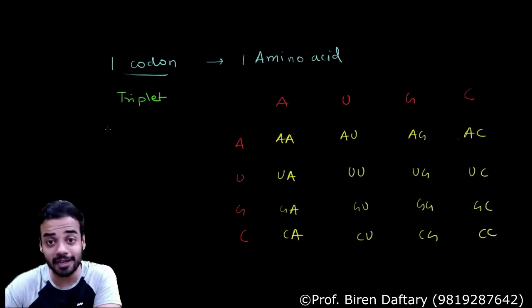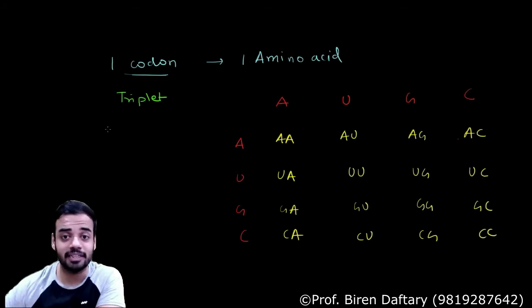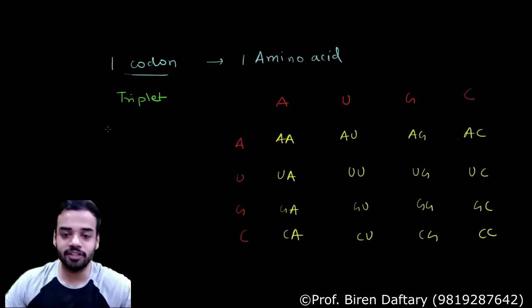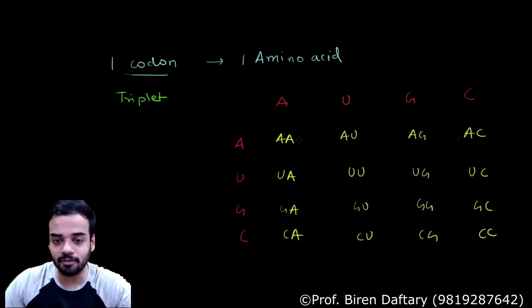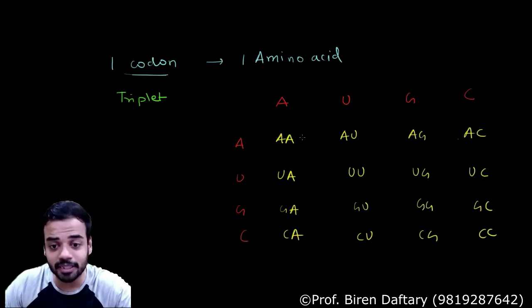If a codon is a doublet, 16 codons are present. If a codon is a triplet, how many will be present? Can you guess? Now over here only I am going to show that, so it doesn't become confusing. Now take this example. I already have 2 nucleotides. I want to add the third. So how many possibilities can be there over here?